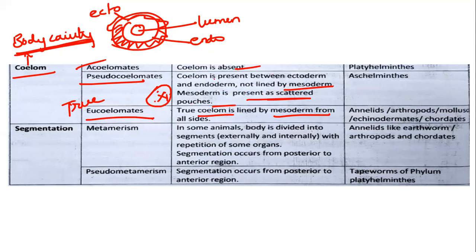Remember this point. Examples of acoelomate: Platyhelminthes. All organisms in Platyhelminthes come under acoelomate. Aschelminthes come under pseudocoelomate, and annelids, arthropods, mollusks, echinoderms, and chordates come under eucoelomate.